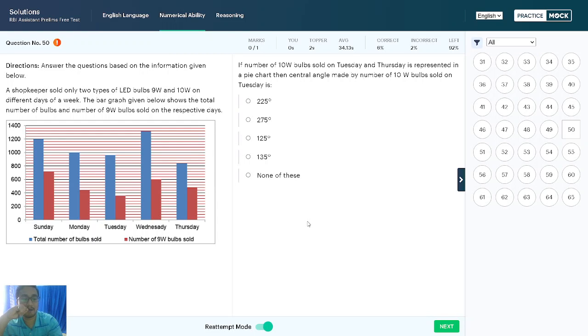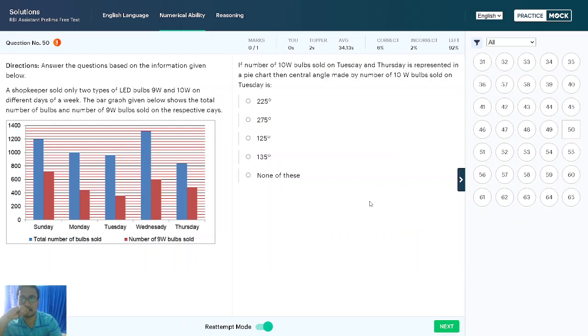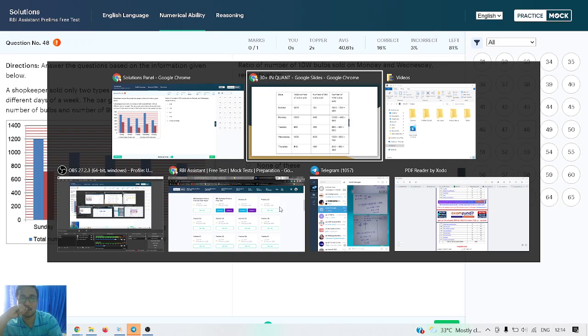So make a table, prepare a table like this. It will take only 2 minutes, rather 75 to 90 seconds, not more than that. Simply make a table and you will definitely get the answer. You can solve very easily, and by using the table you can definitely cancel each other's ratio parts. So solve simply, don't burden yourself.